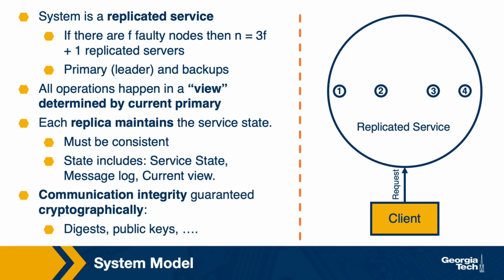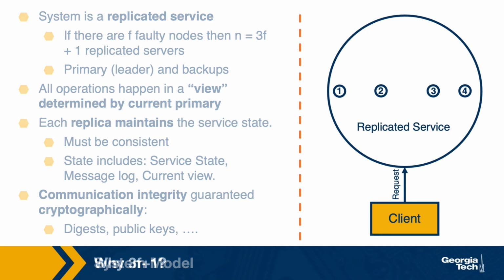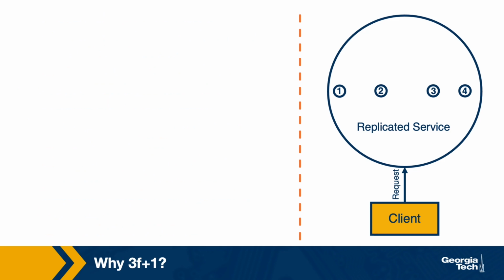All communication is secure, and the security is cryptographically guaranteed through the use of public key infrastructure, message digests, and similar techniques. So why do we say we need 3f+1 nodes to tolerate f faults?